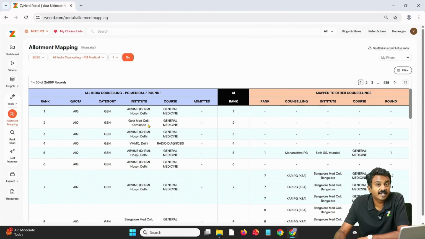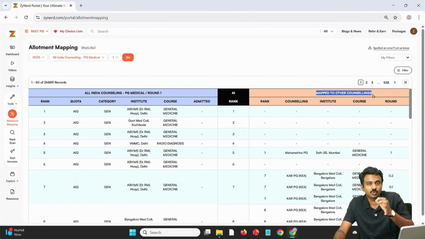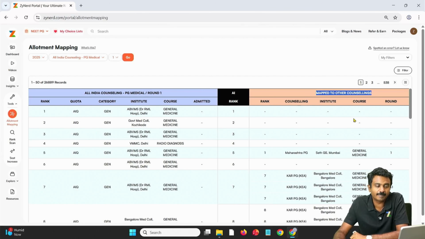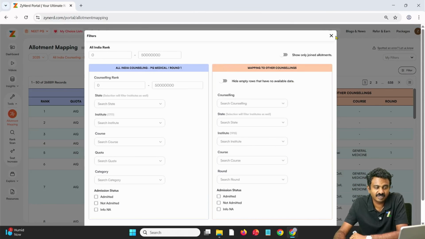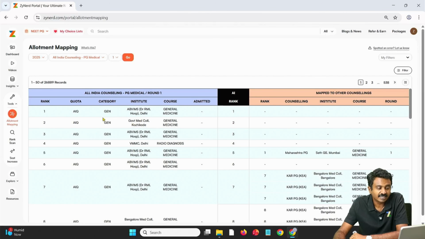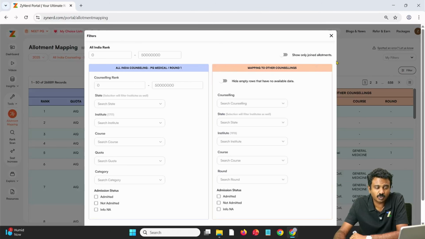Here, if the candidate has been allotted in another state counselling, all those will appear over here, round 1, whichever round it is. So for a candidate who has been allotted in All India PG Medical round 1, you are looking at all allotments in 2025 for that candidate on the right hand side. Everything will appear here. If the candidate has been allotted in 3 different state counselings, it will appear over here. Now, all we are doing is, let us say we filter over here, go ahead and filter.